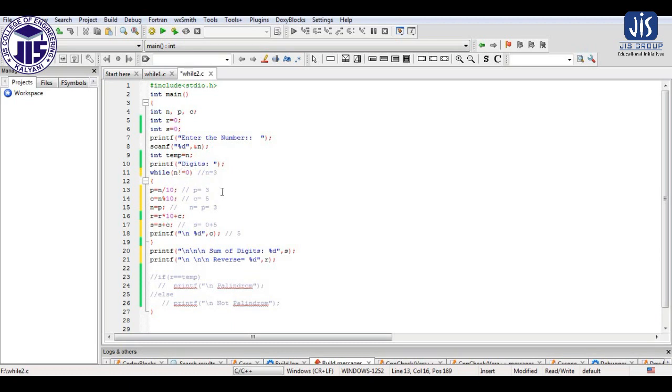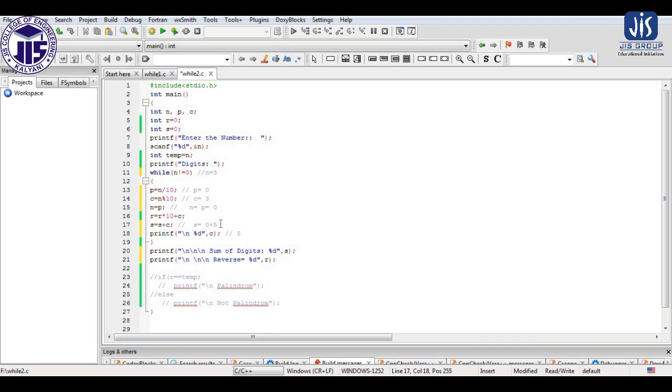Now what is the value of p? p is equal to n by 10. So n by 10 means 3 by 10, so it will be 0. The value of p is 0. And the value of c will be, due to the same reason, we are performing modulus, 3. And here we update the value, n equal to p, that is equal to 0 now.